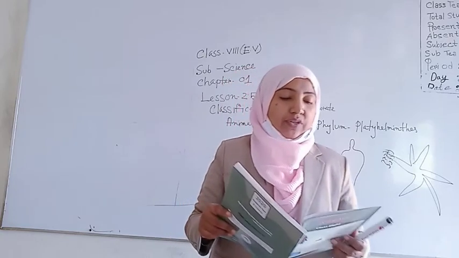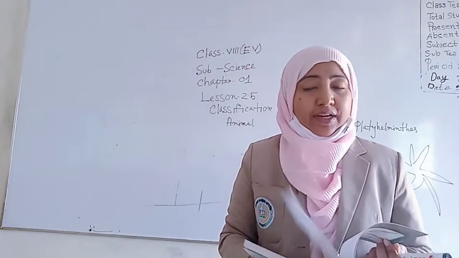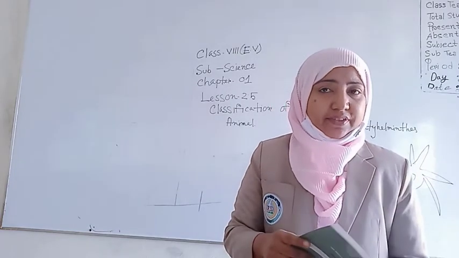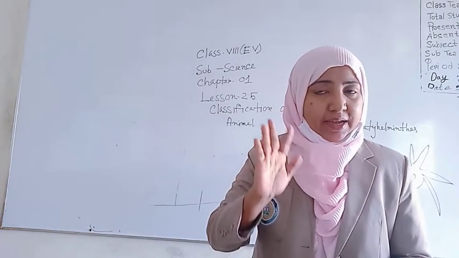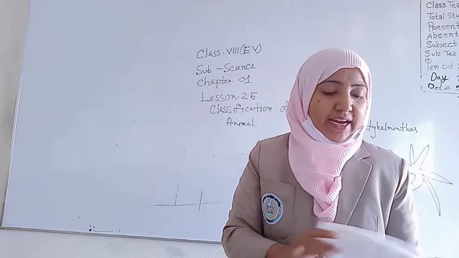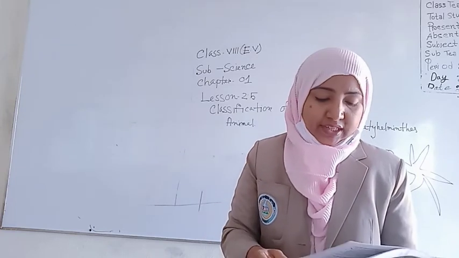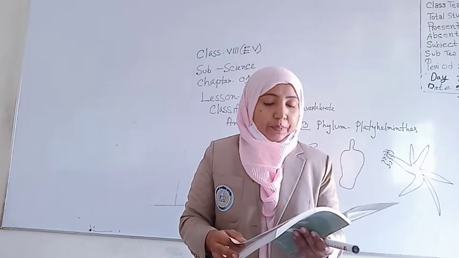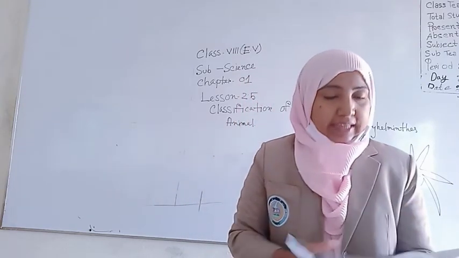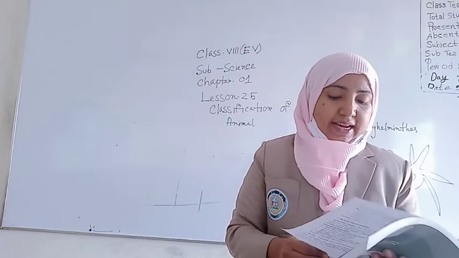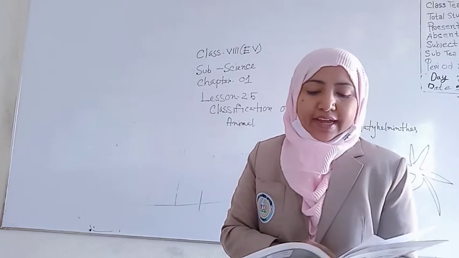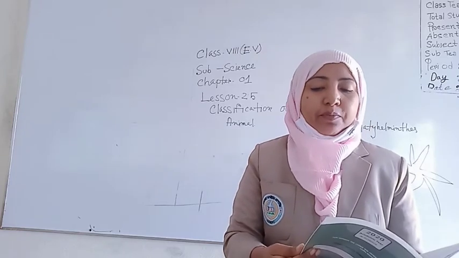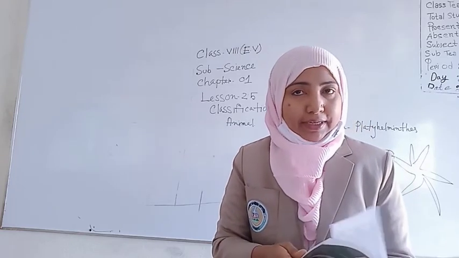Now, my dear students, I have just finished our invertebrate animals. They have 8 phyla. Again I repeat: the first phylum is Porifera, and the second is Cnidaria, then Platyhelminthes, Nematoda, Annelida, Arthropoda, Mollusca and Echinodermata.